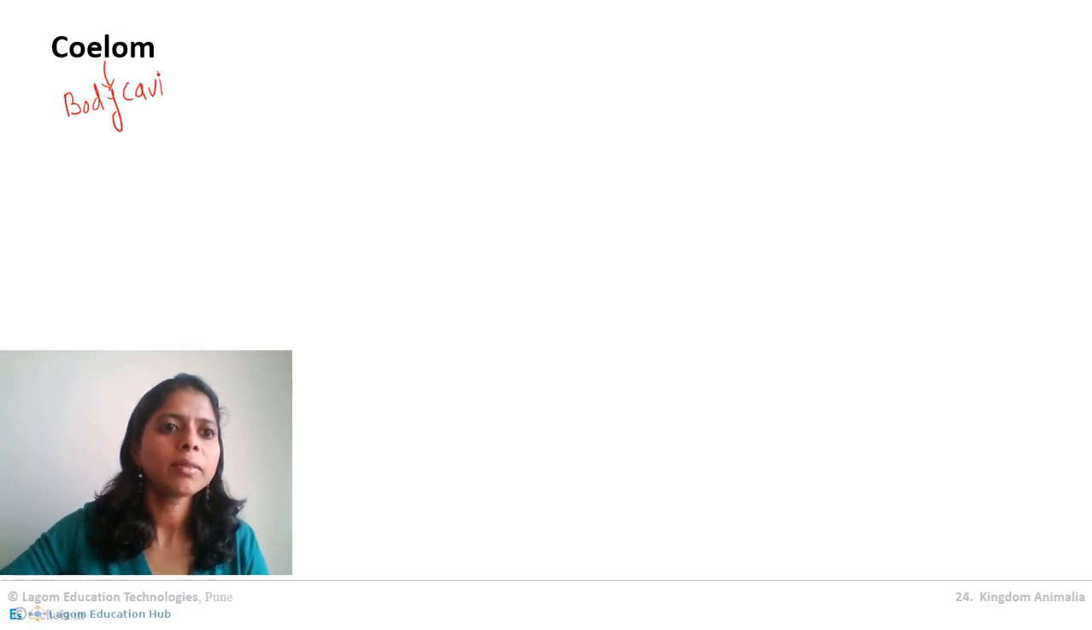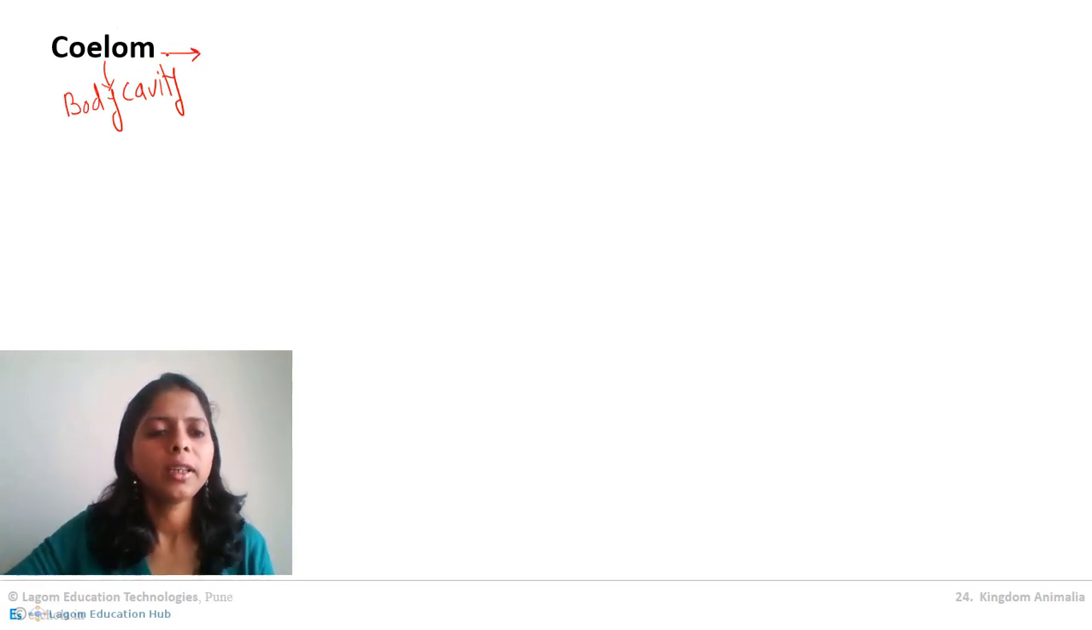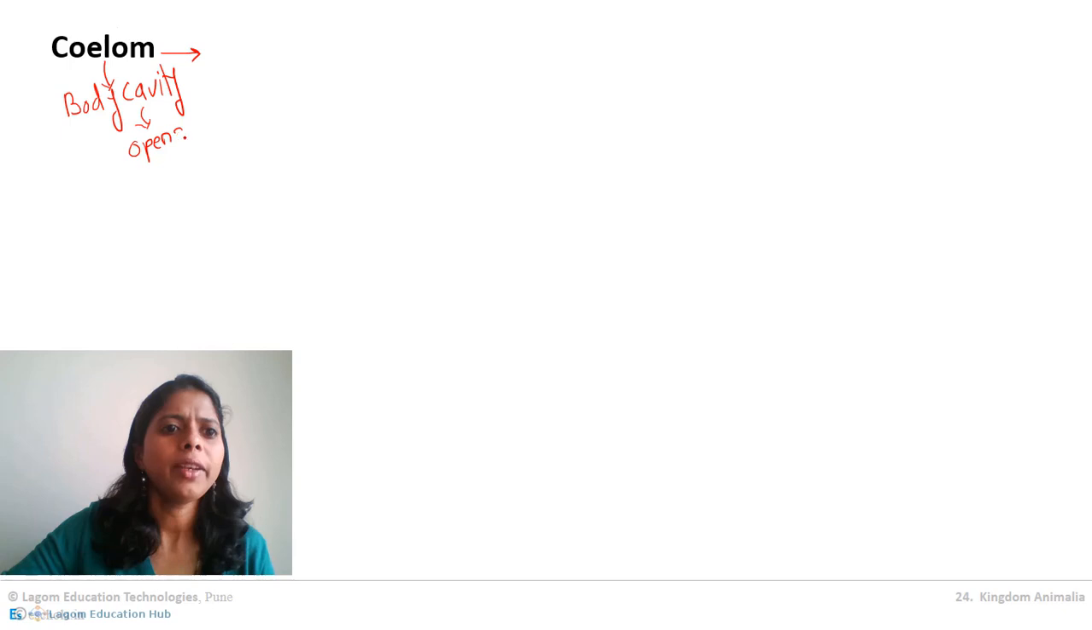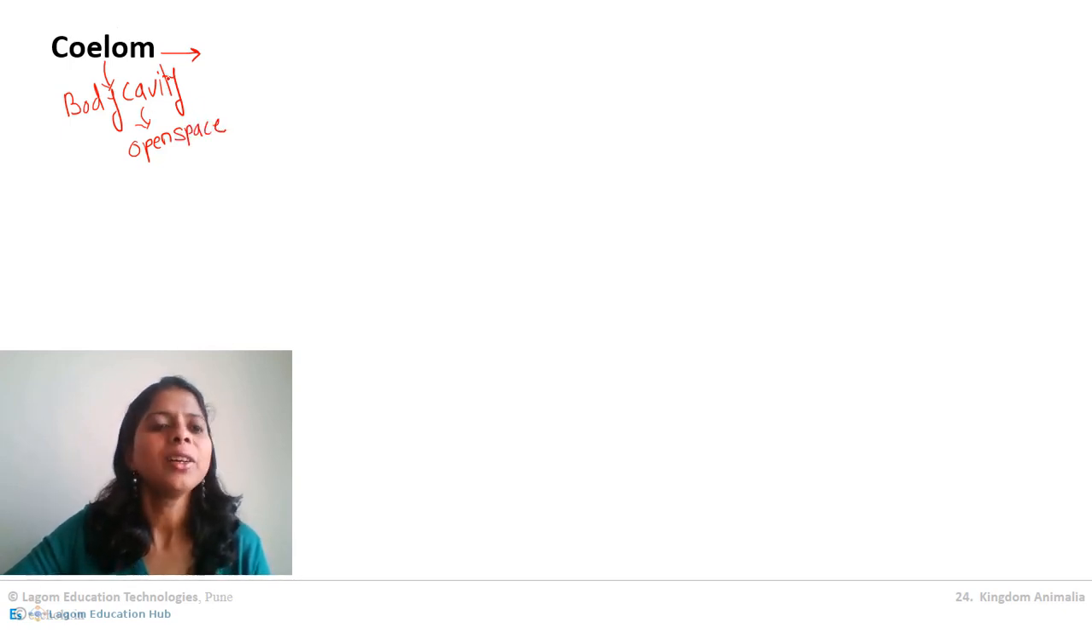Now what is body cavity? What do you mean by body cavity and how is it related to animal classification? Cavity means open space. Remember, cavity simply means space, but just for understanding I am writing open space. Now the definition of coelom is something like this. I am just writing the important part of the definition.